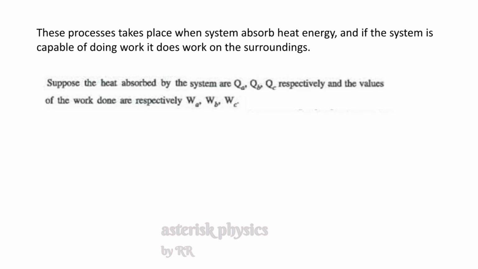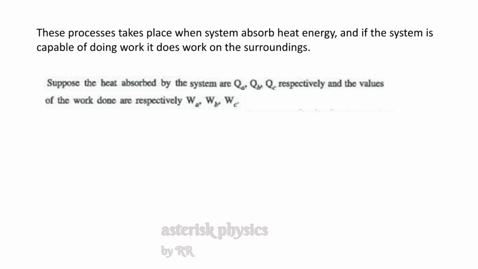Suppose the heat absorbed by the system are QA, QB, QC. That is, QA means the amount of heat energy absorbed by the system when we take the system from its initial state to final state along IAF. Similarly, QB and QC are the corresponding energies absorbed by the system when we follow the path IBF and ICF respectively. And WA, WB, WC are the corresponding work done during the first, second and third process.